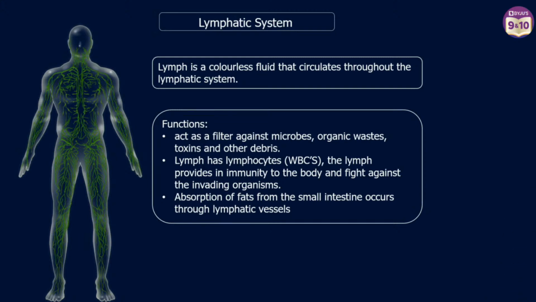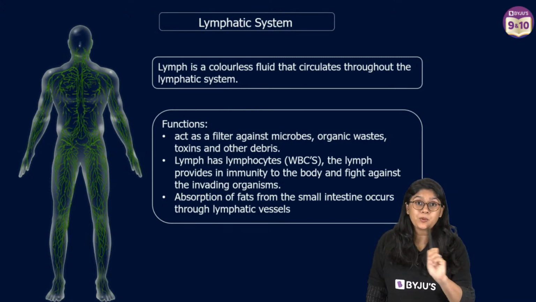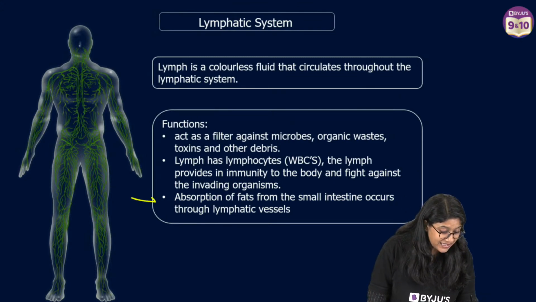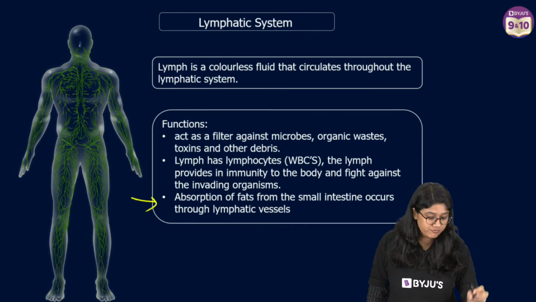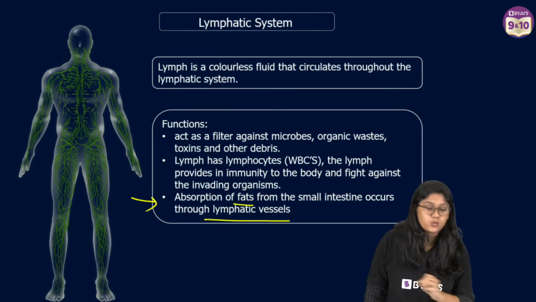No, Phoenix, we cannot call lymph a component of blood. Okay, it's not a component of the blood. We have four components of the blood. We have plasma, RBCs, WBCs and the platelets. Okay, everyone take the screenshot. A very common question asked in the examination about the function of lymph is fat absorption. So the absorption of fat from the small intestine occurs through the lymphatic vessels.